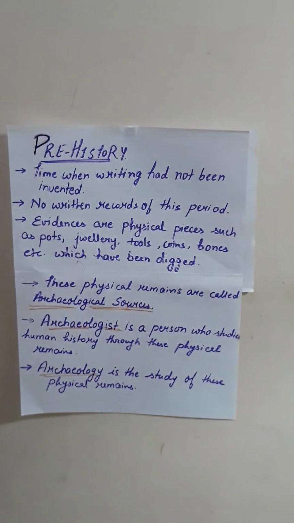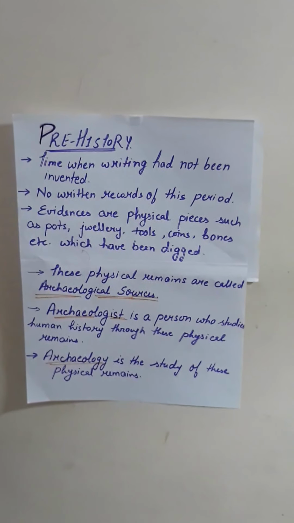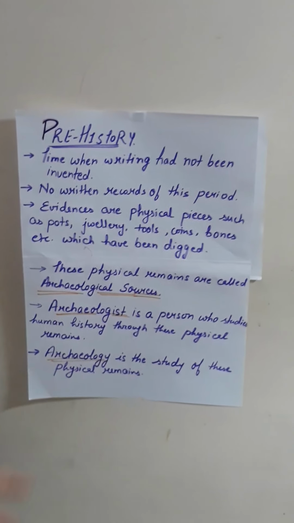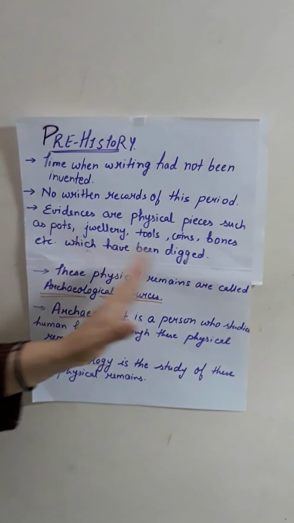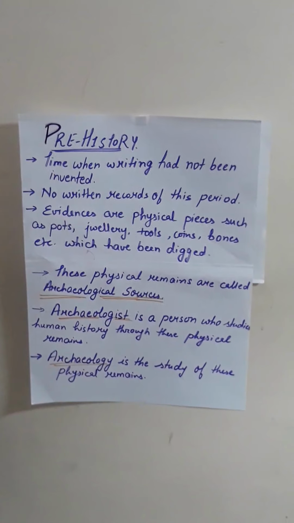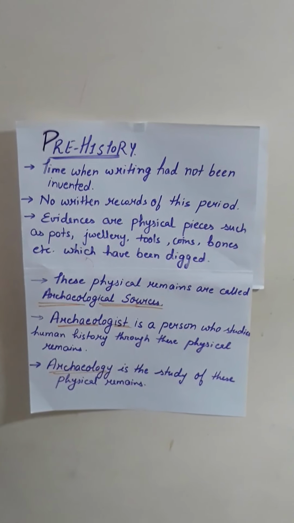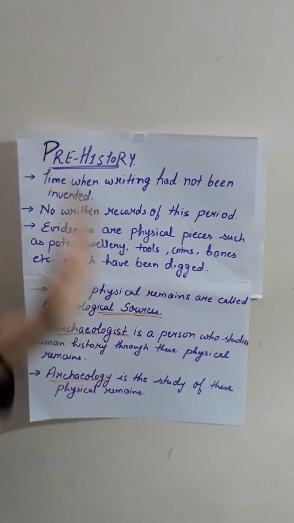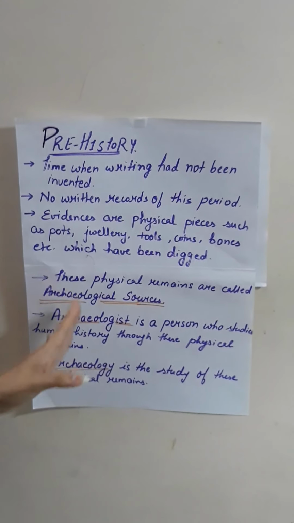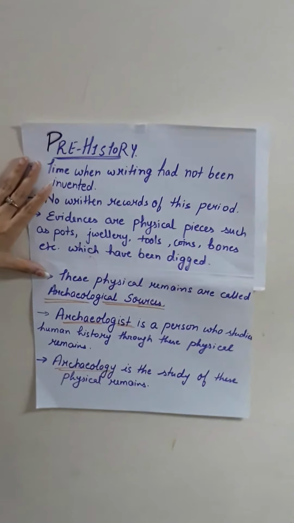These are physical remains which might have been thrown away by the ancient people, or which fell down from them. Through these evidences we came to know about the prehistory time period, how people used to live and what they used to eat. We learn many things about them through this evidence. These physical remains are called archaeological sources.